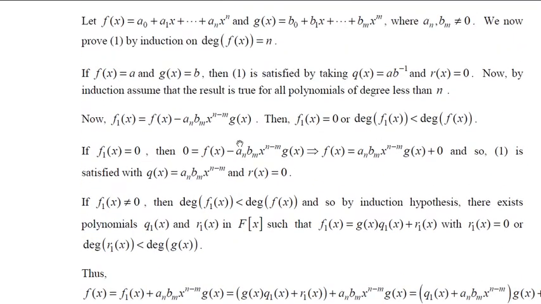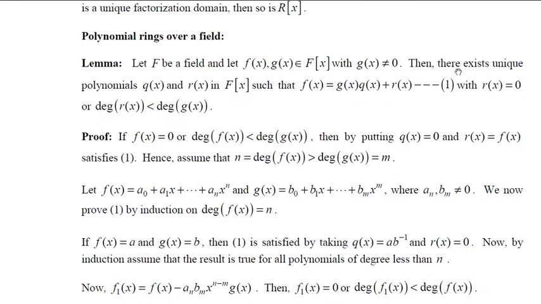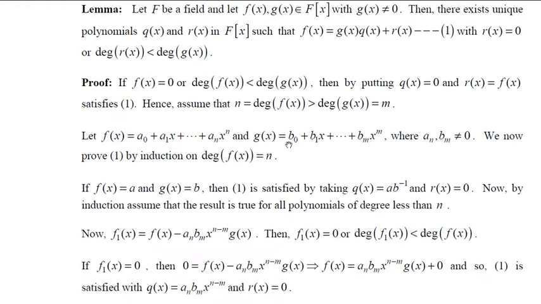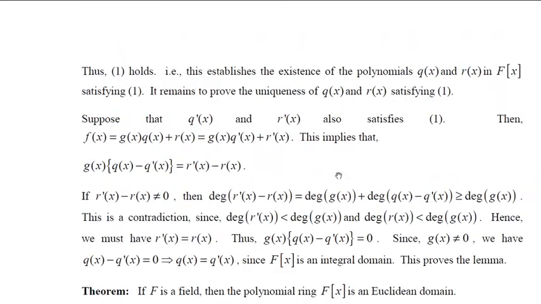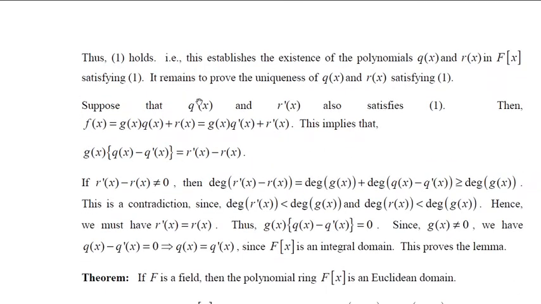Now here, it remains to prove that this representation is unique. That is, there exist unique polynomials q of x and r of x such that this holds. Let's prove that q of x and r of x are unique. How? Assume that there exist q dash of x and r dash of x in f of x which satisfy equation 1. That is, f of x equal to g of x into q of x plus r of x, as well as f of x equal to g of x into q dash of x plus r dash of x.